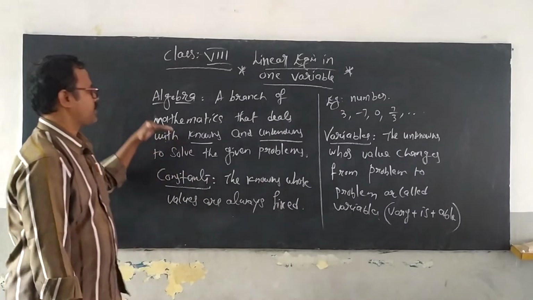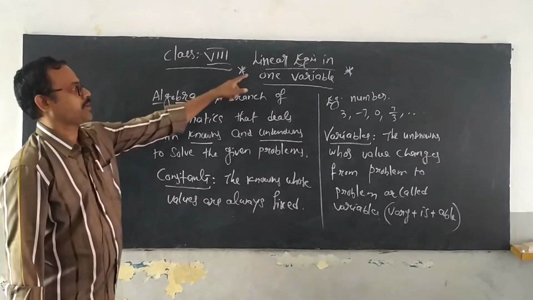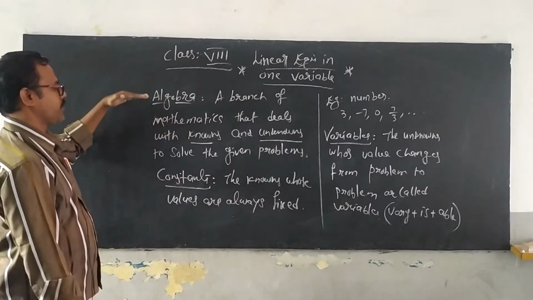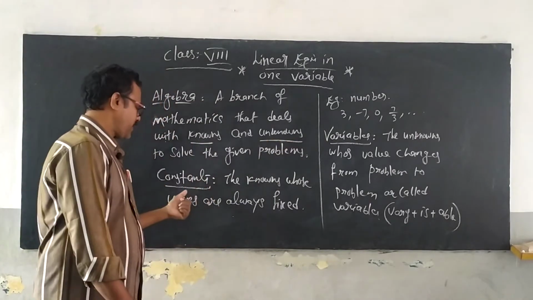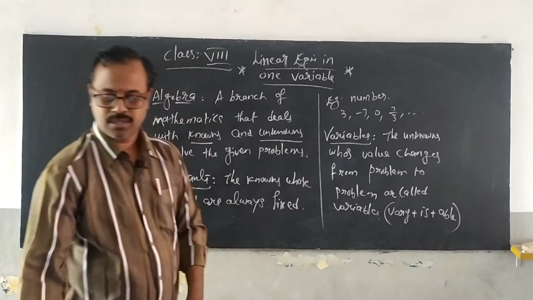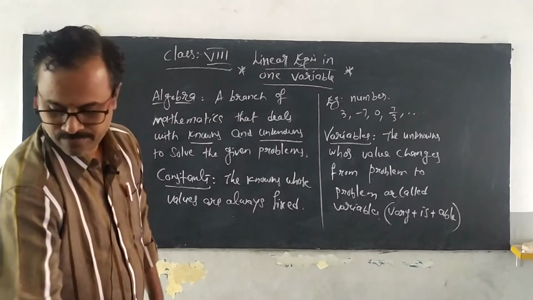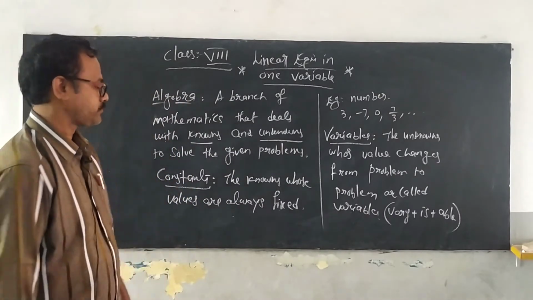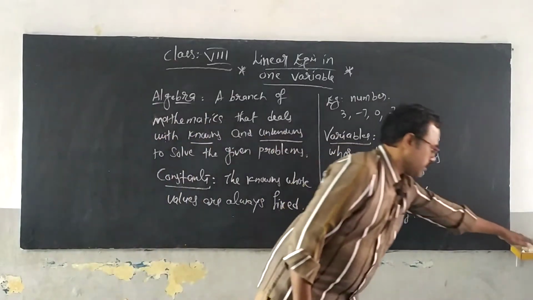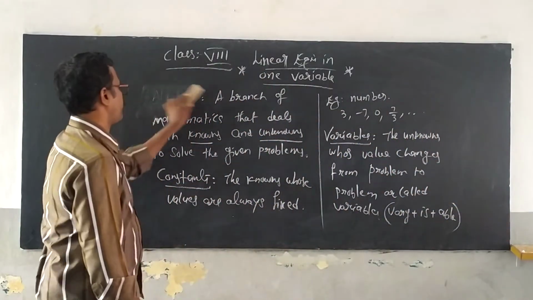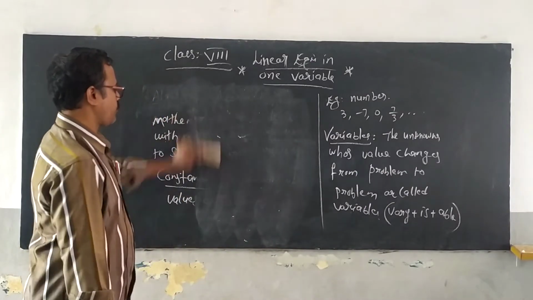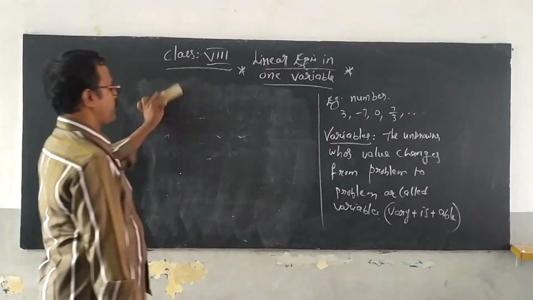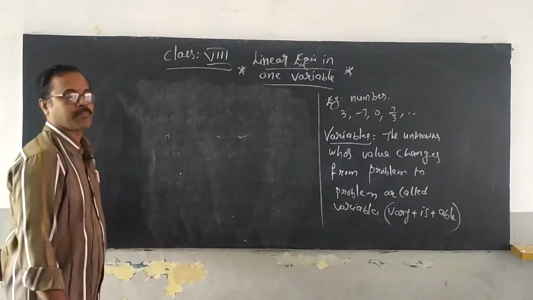Now what are we discussing? We are discussing the chapter linear equations in one variable, where you get algebra, constants and variables. The combination of constants and variables is called a term, made like a product.